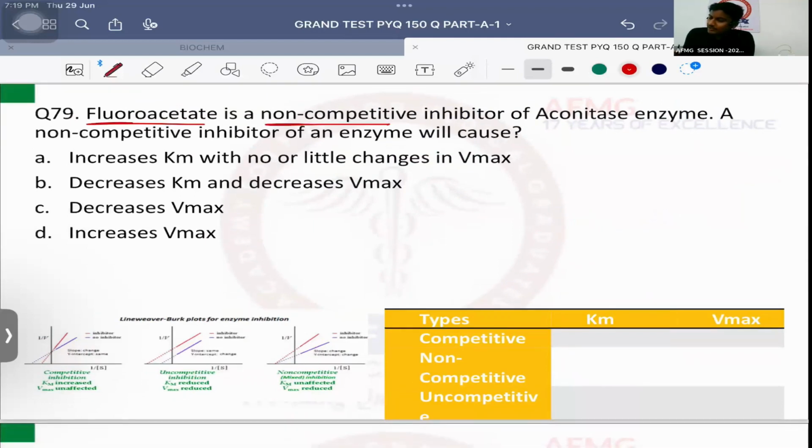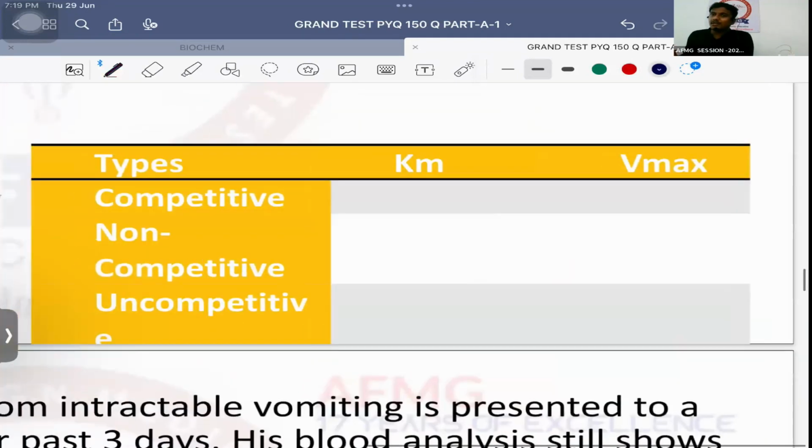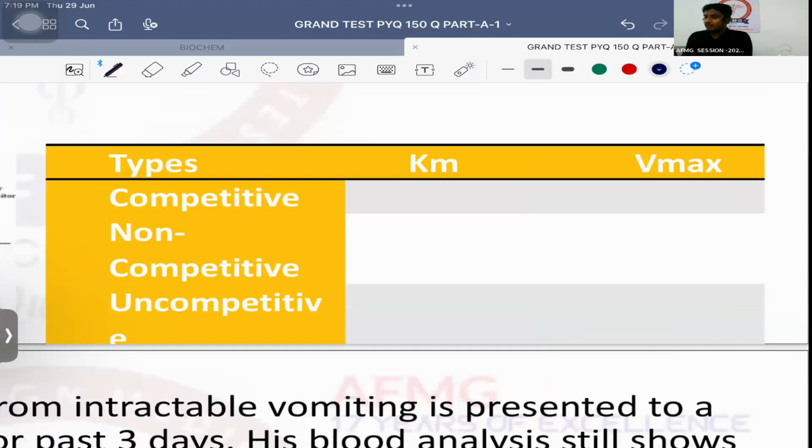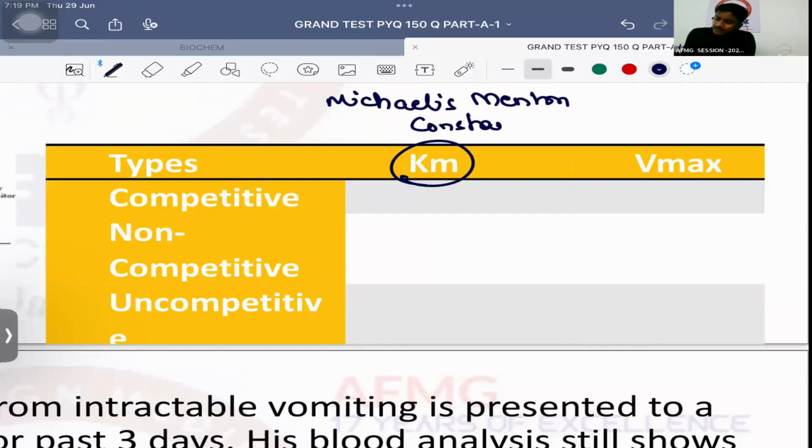Fluoroacetate is a non-competitive inhibitor of aconitase enzyme. A non-competitive inhibitor of an enzyme will cause what? There are 3 types of enzyme inhibition and 2 factors we need to see. First is called Km. Km is nothing but which constant? Michaelis-Menten constant. Km will tell you about the substrate concentration. And second is Vmax, that is the maximum velocity of your reaction.